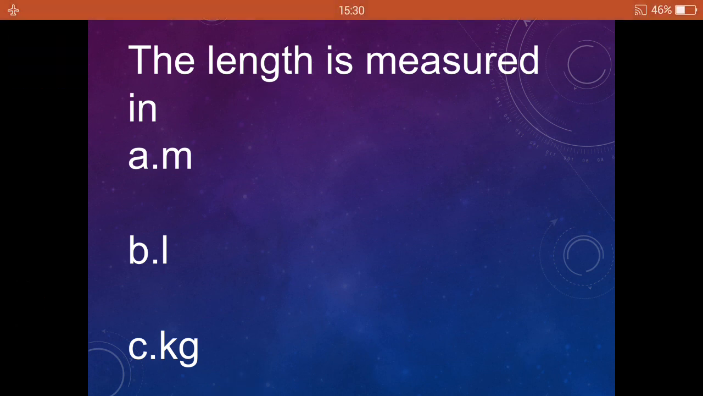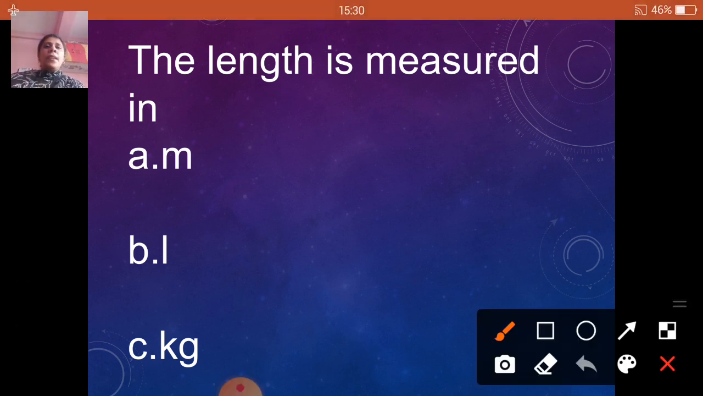Children, tick the correct answer and tell me. It is meter. The length is measured in meter, liter or kilogram? Correct. It is meter. The length is measured in meter. So repeat after me, children. The length is measured in meter. We will repeat 3 times.